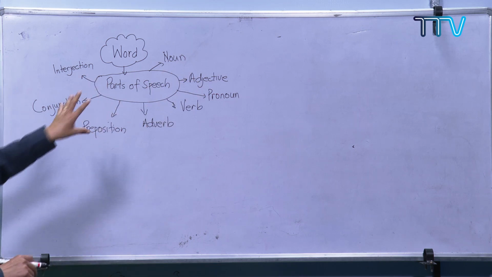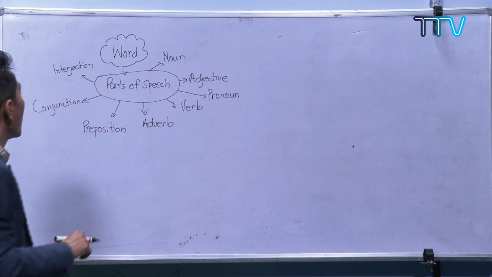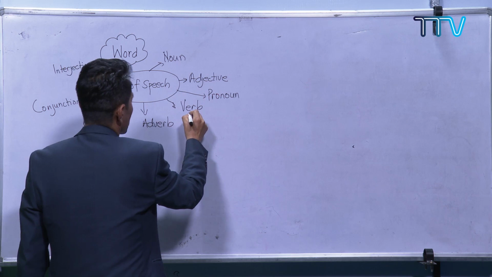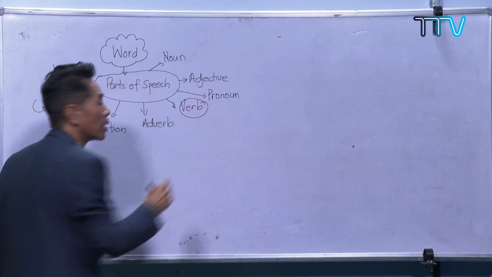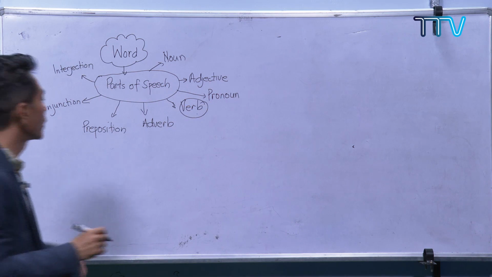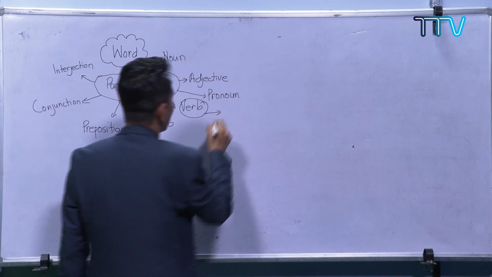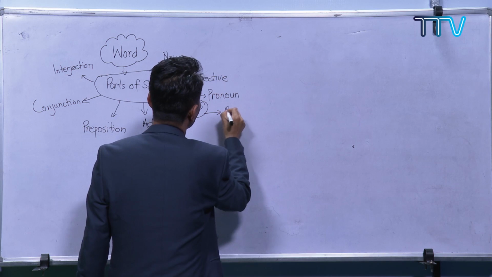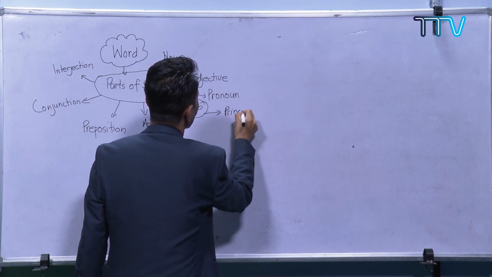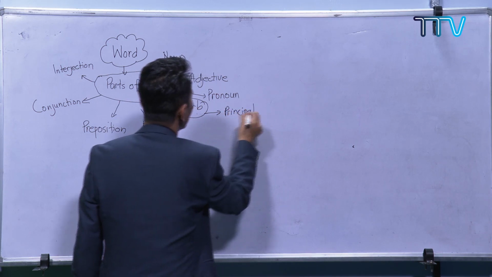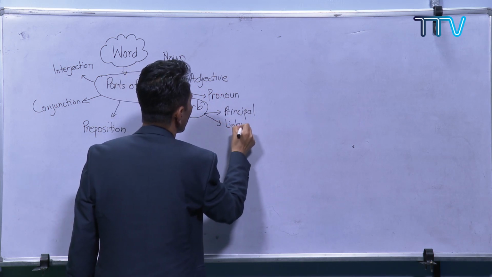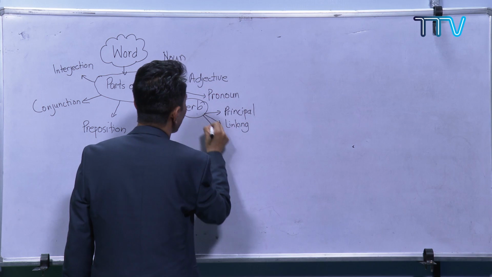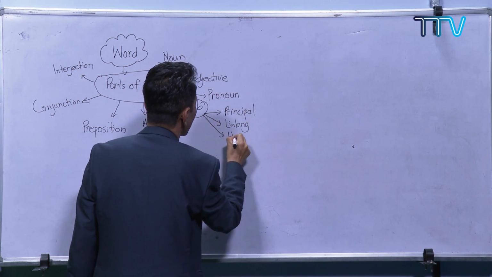Out of these parts of speech, we have done the verb. We know that verb is very important. In the verb we have done the principal verb, the linking verb, and the helping verb.